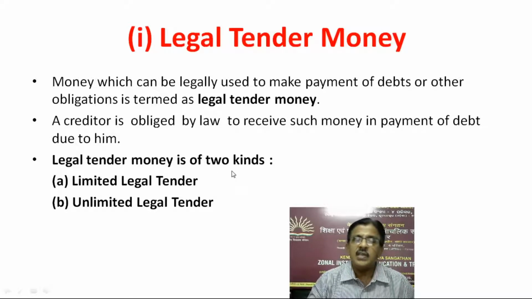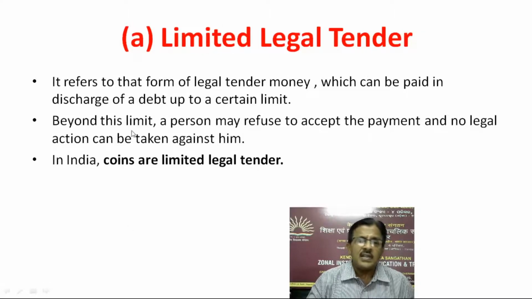A creditor is obliged by law to receive such money in payment of debt due to him. Legal tender money is of two kinds: limited legal tender and unlimited legal tender. Limited legal tender refers to that form of legal tender money which can be paid in discharge of a debt up to a certain limit. Beyond this limit, a person may refuse to accept the payment and no legal action can be taken against him. In India, coins are limited legal tender.